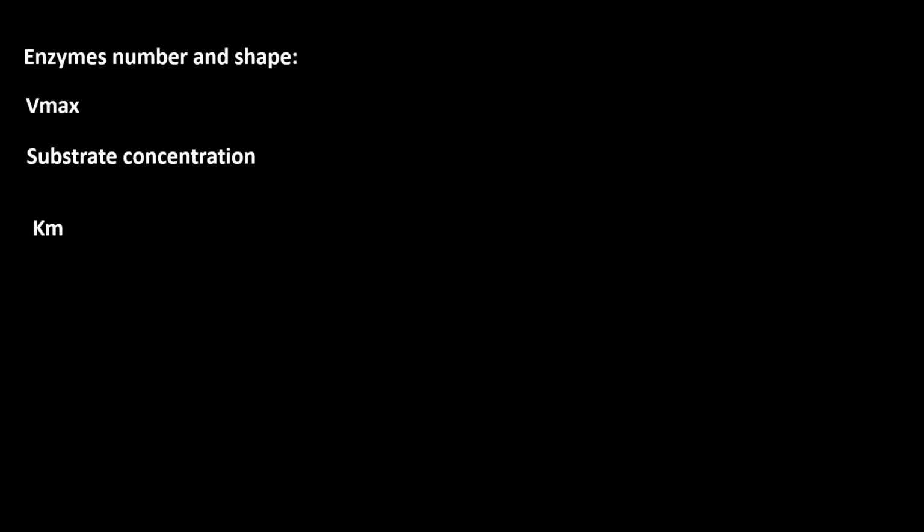Now, next, let's see briefly, when we were studying the effect of substrate concentration on enzyme activity rate, we came across two terms. The first term was Vmax and the second was Km.